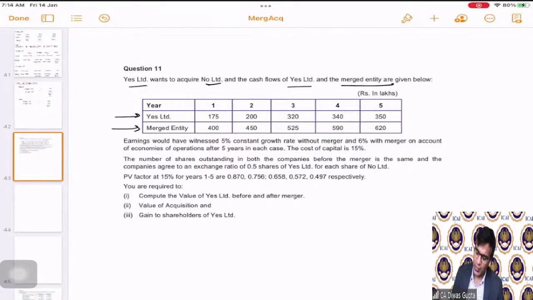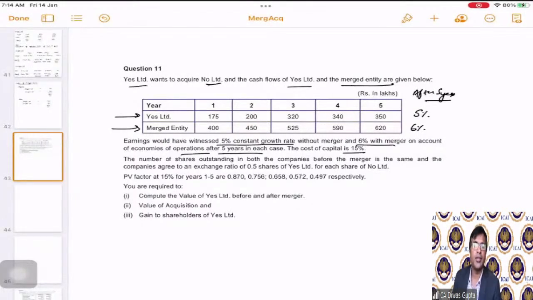Then they are saying that earnings would have witnessed 5% constant growth rate without merger. That is, 5% growth rate if Yes Limited would have continued, and 6% with merger, 6% for the new entity on account of economies of operations after 5 years in each case. So after 5 years, 5% for Yes Limited and 6% for merged entity. The cost of capital is 15%.